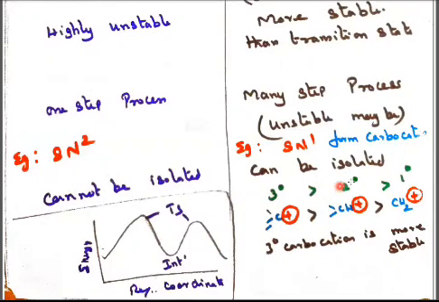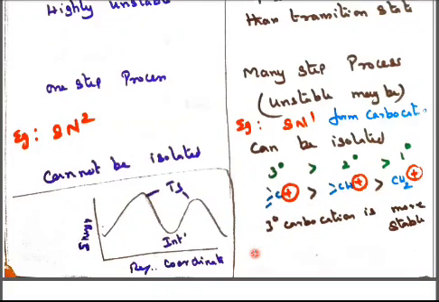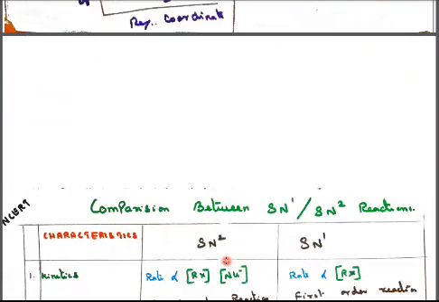And I also said SN1 reactivity follows tertiary greater than secondary greater than primary, through the carbocation. The tertiary carbocation is greater than the secondary carbocation, which is greater than the primary carbocation. Totally, the tertiary carbocation is more stable.